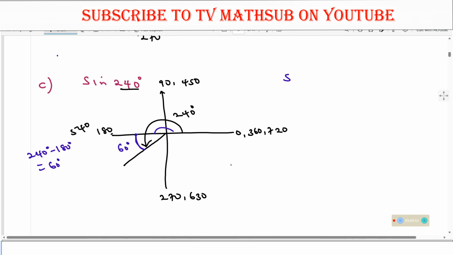So we say sine 240 degrees is equal to sine of 60 degrees. But what is the nature of sine before you say they are equal? What is the nature of sine here? The nature of sine in this quadrant is negative, because sine is positive in the first quadrant. So this will be a minus. So that is how we obtain that. So you must get this angle with respect to this axis here.